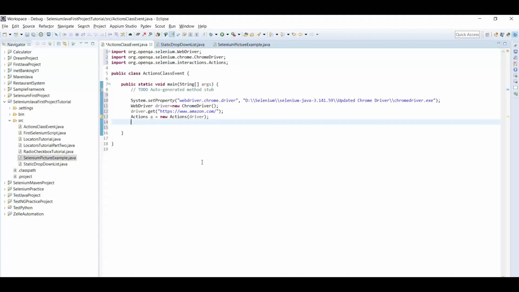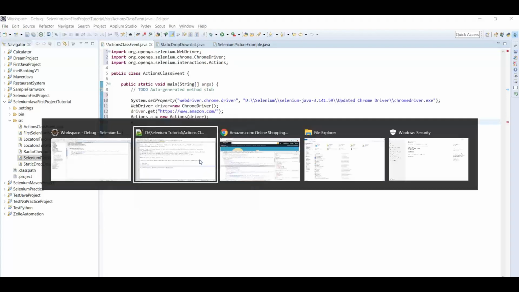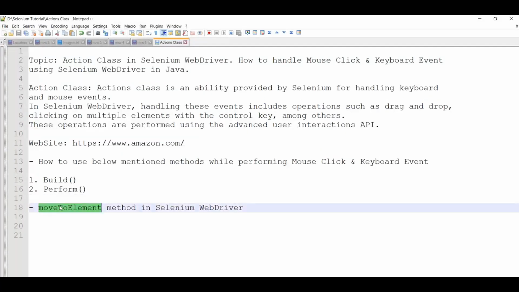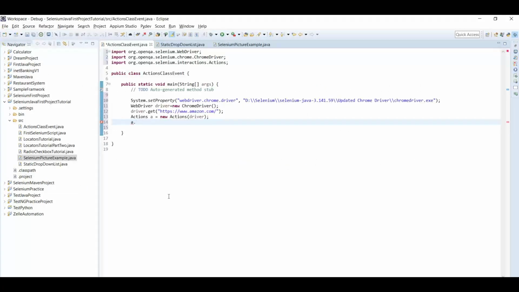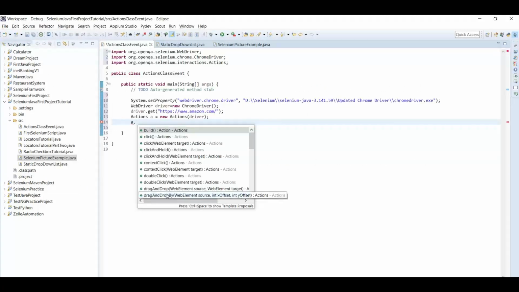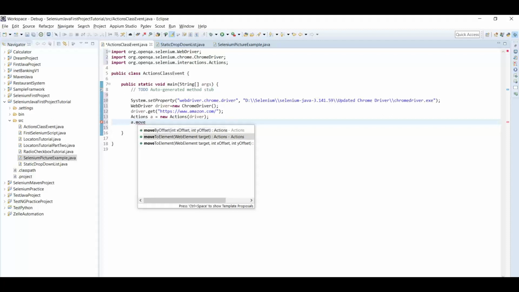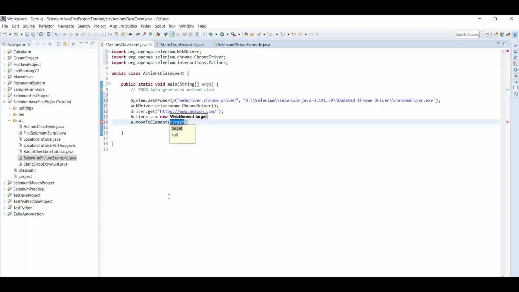So we are going to use the moveToElement method here. So just a dot moveToElement and then the target. So in target we need to provide the driver.